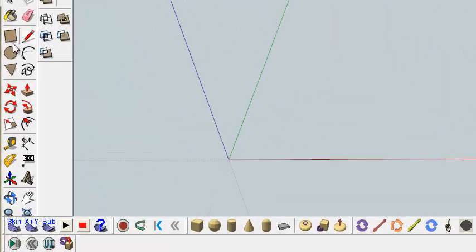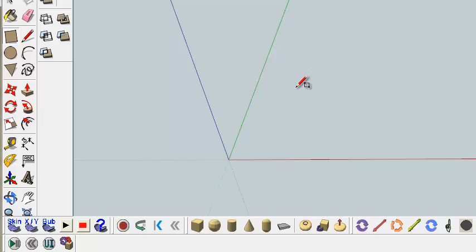Now what we're going to do is start with the rectangle tool. We're going to make a 600 by 600 type of cabinet with a height of, let's say, 750.